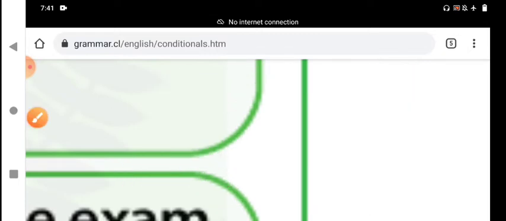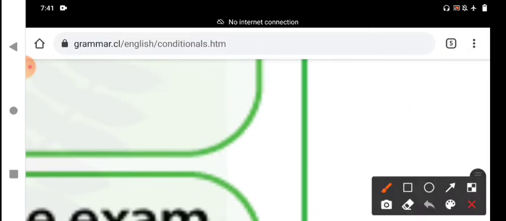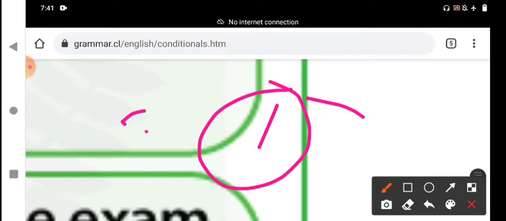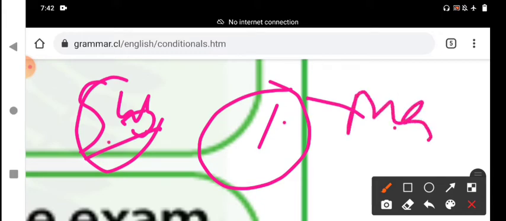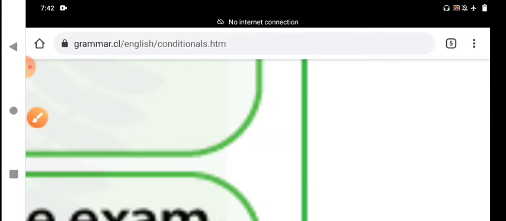The structure may be changed also. If the main clause comes first, we write the main clause and the subordinate clause follows. At that time, we should not keep a comma between the main clause and the subordinate clause. If you write the subordinate clause first, the if clause, also called the subordinate clause or conditional clause, we should put a comma between it and the main clause. Okay, that is the tense structure, my dear students.